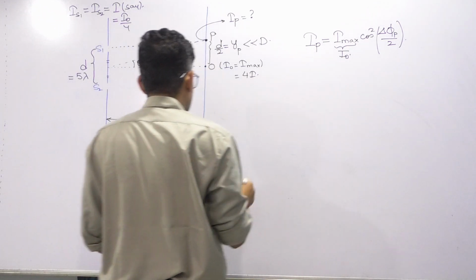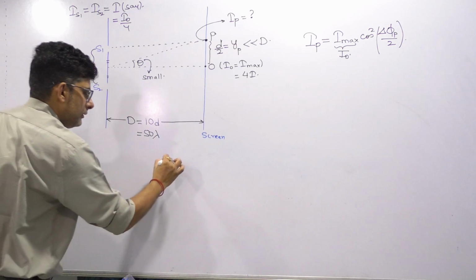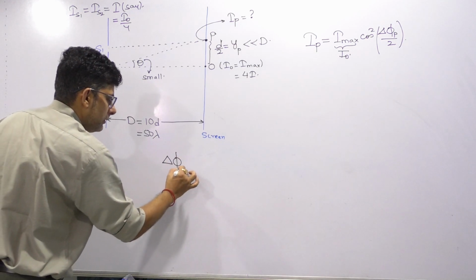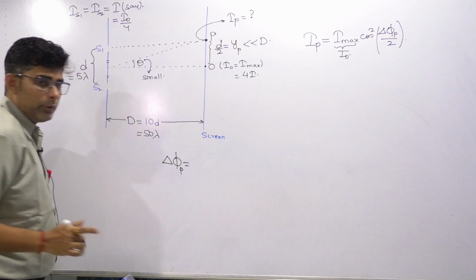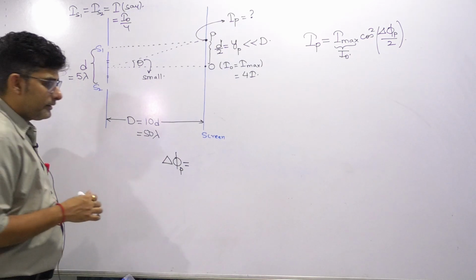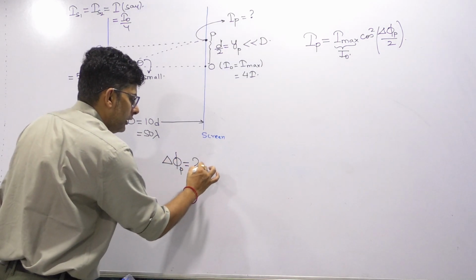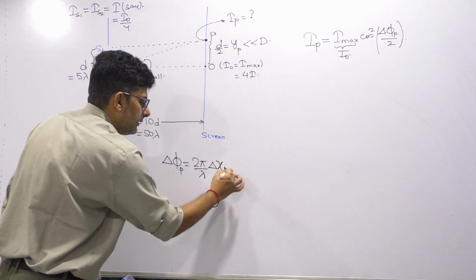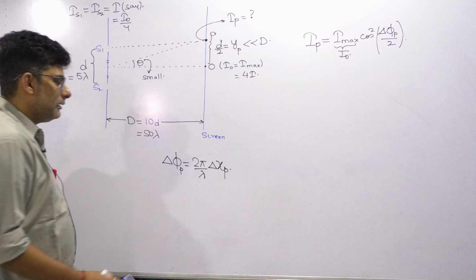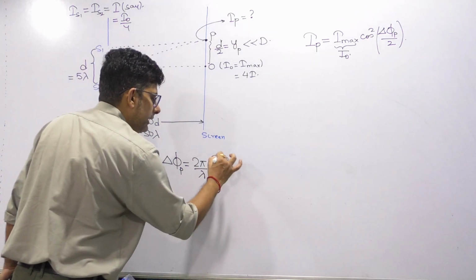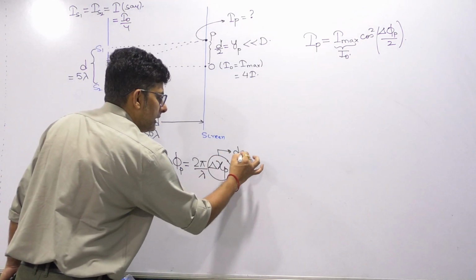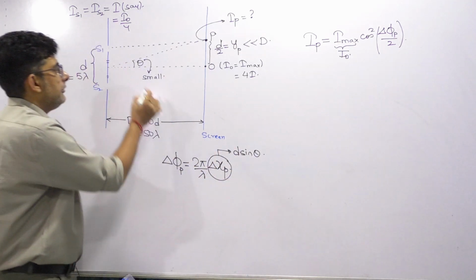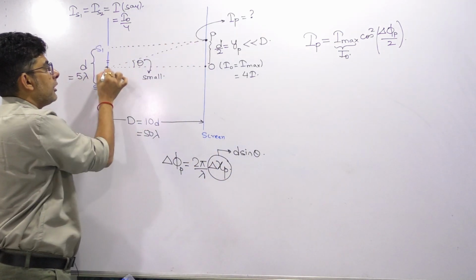There is a very important and easy to remember formula. Phase difference is equal to 2 pi by lambda into path difference. And path difference in standard YDSE is nothing but d sin theta, where we take the angular position of the point from the center.